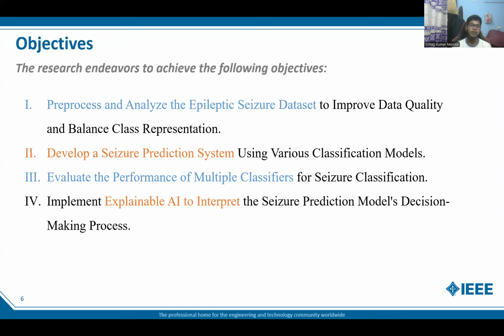So here are the objectives of our research. There are a total of 4 objectives. The first one is to pre-process and analyze the epileptic seizure data to improve the data quality and balance the class distribution. The second one is to develop a seizure prediction system using different machine learning models. Another notable objective is to evaluate the performance of multi-class classification for seizure prediction. And the last one is to implement explainable AI to interpret the seizure prediction model's decision-making process.